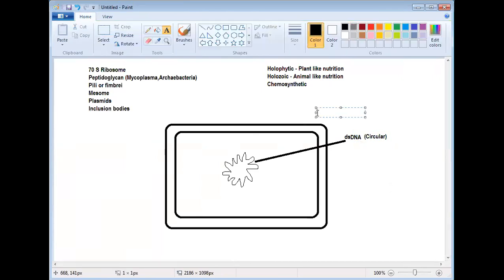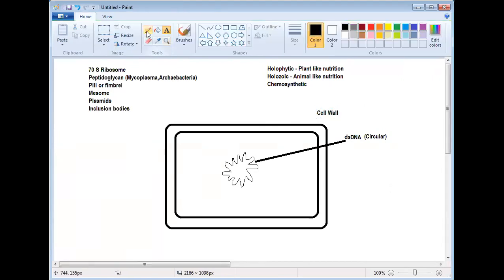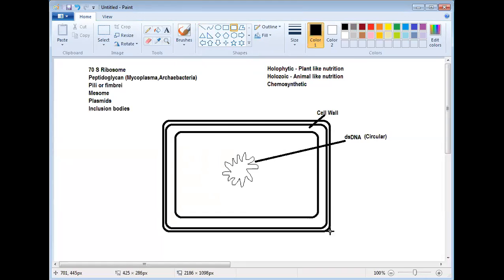This is the cell wall, right? Now the cell wall in bacteria is made up of peptidoglycan. Now I'm drawing another layer here.